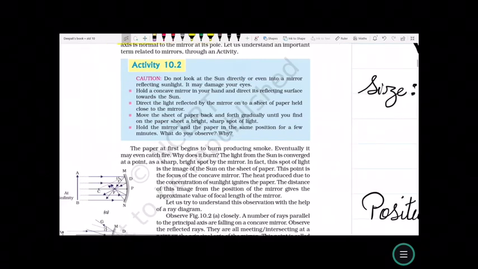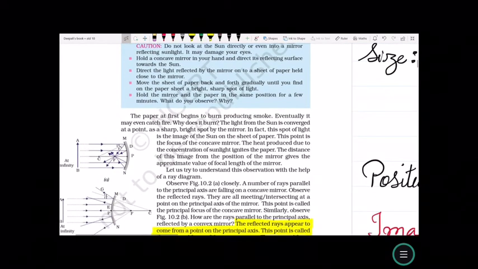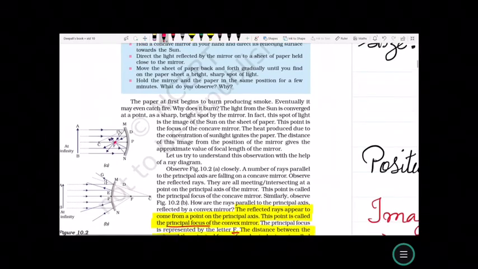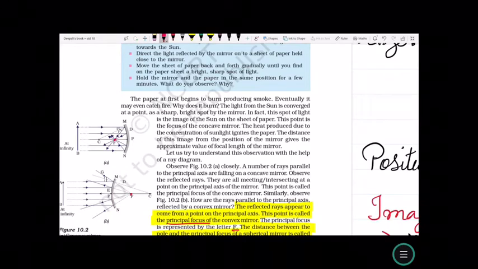So you may observe in diagram A and in diagram B, the point where all the rays after reflection meet, either in the concave or a convex mirror, is called the focus. The distance of this image from the position of the mirror gives the approximate value of the focal length of the mirror. Let us try to understand this observation with the help of the diagram.